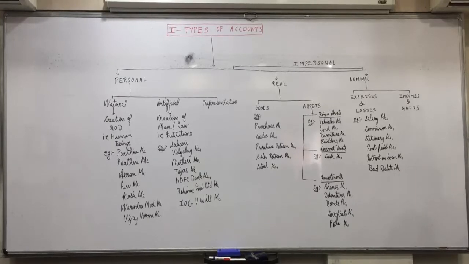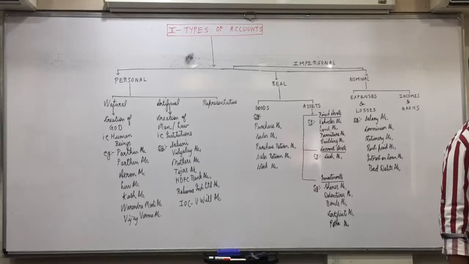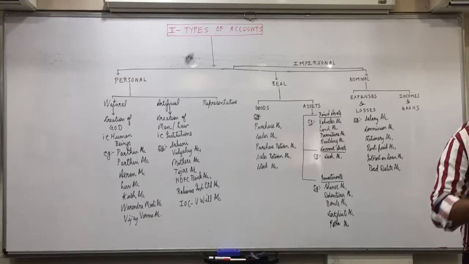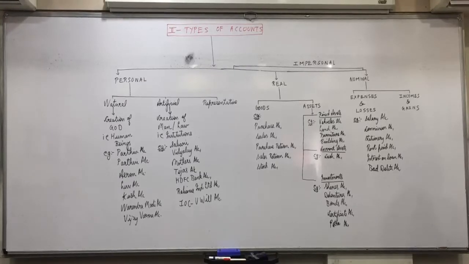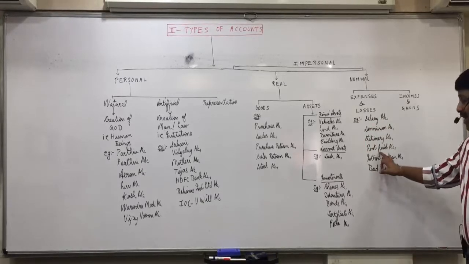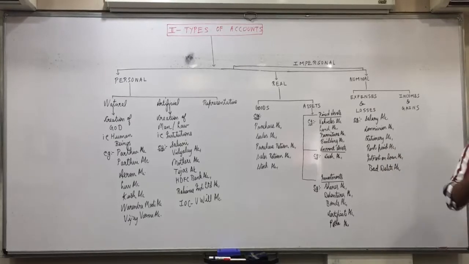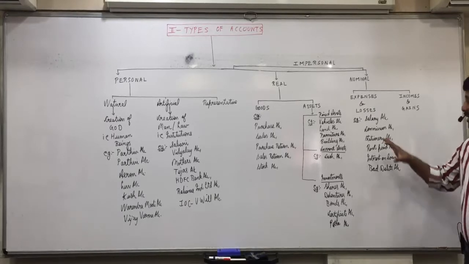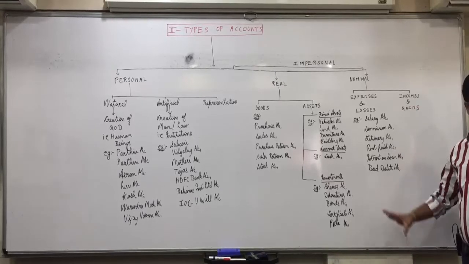Yes. Sir, commission account. It is not income. No, from salesman point of view, it is an income. From business point of view, you will give commission to the people to sell your goods. So it is your expense. One more thing, all these can be incomes if the word received is given. If they say commission paid, it is an expense. If they say commission received, income. If they say rent paid, expense. If they say rent received, income. Interest paid, expense. Interest received, income. So both can come in both the categories. It can come in expense also and it can come in income also. Any other doubts with this?